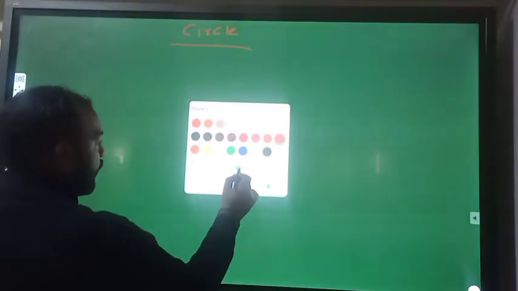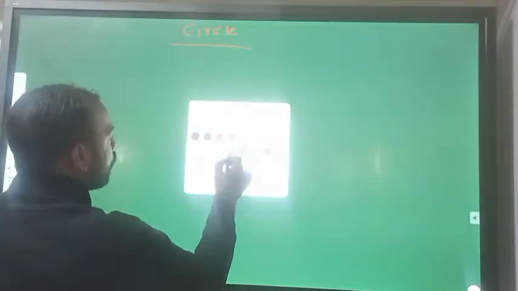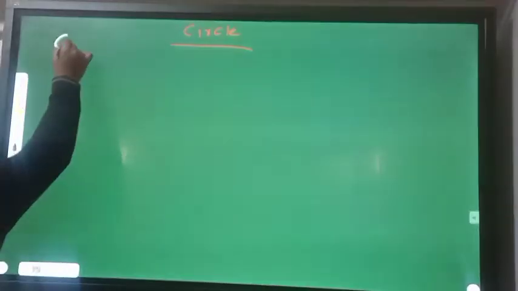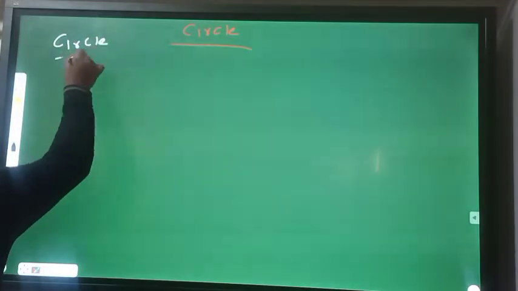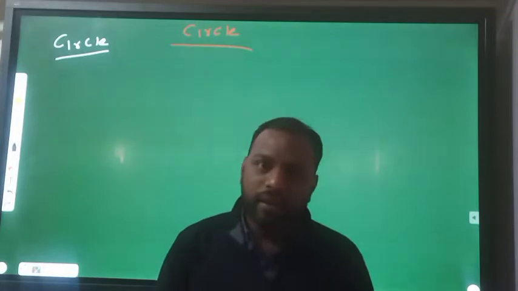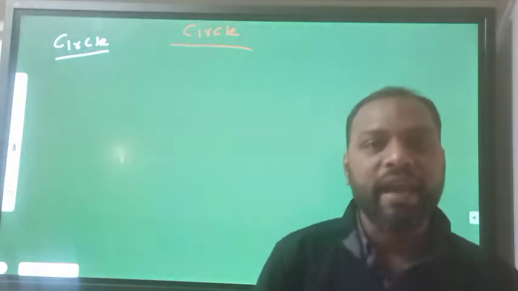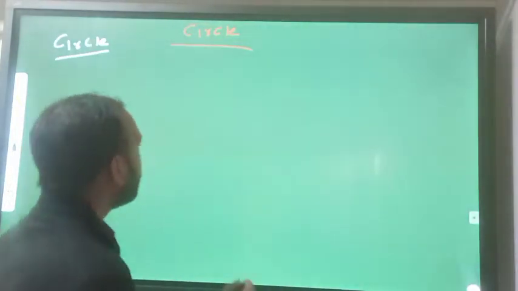See, circle is the locus of the moving point in XY plane, that means a two-dimensional plane.